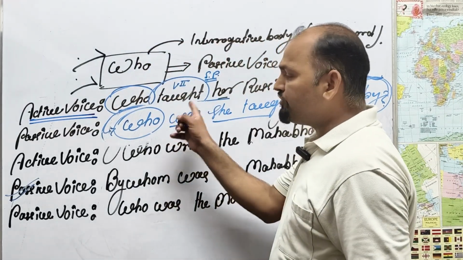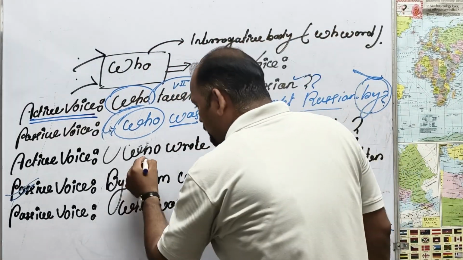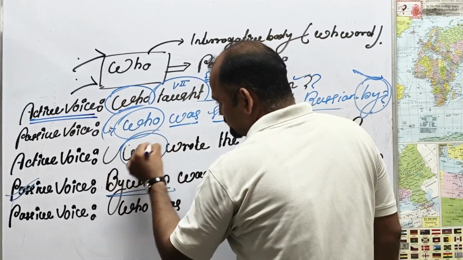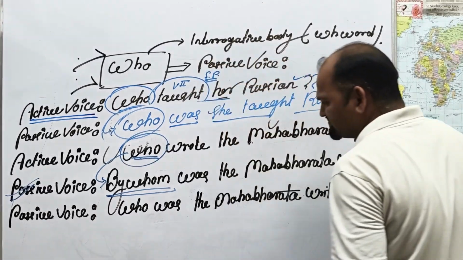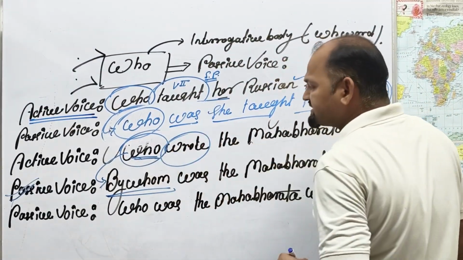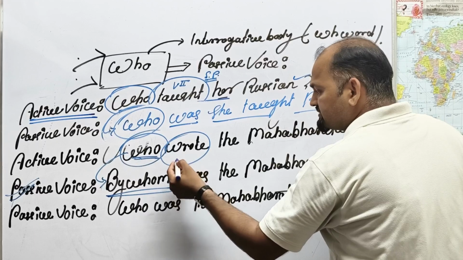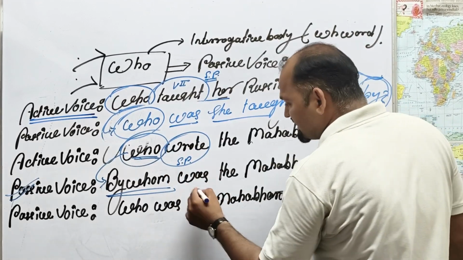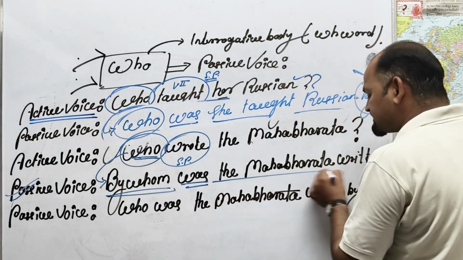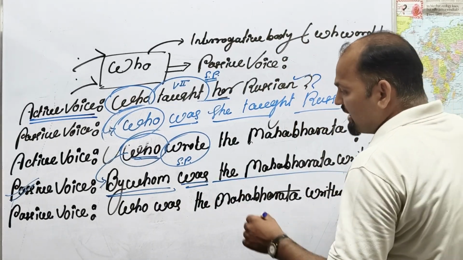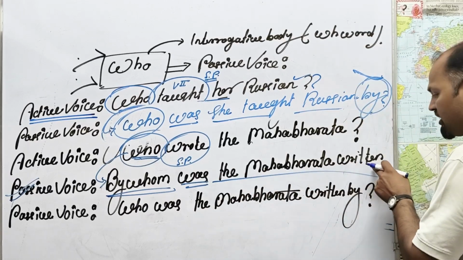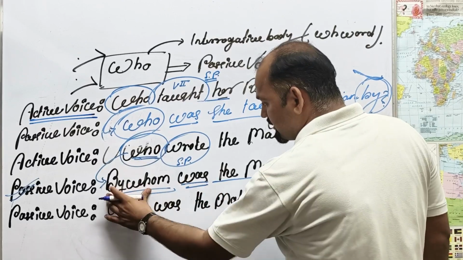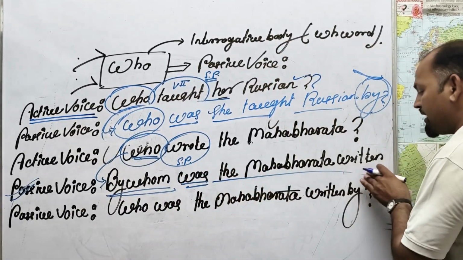I will discuss the first method for this statement. Who changes into by whom, as usual. You are looking here, this is the second form of verb, called simple past. Accordingly, there is "was". Why? Because the subject is singular. By whom was the Mahabharata written?